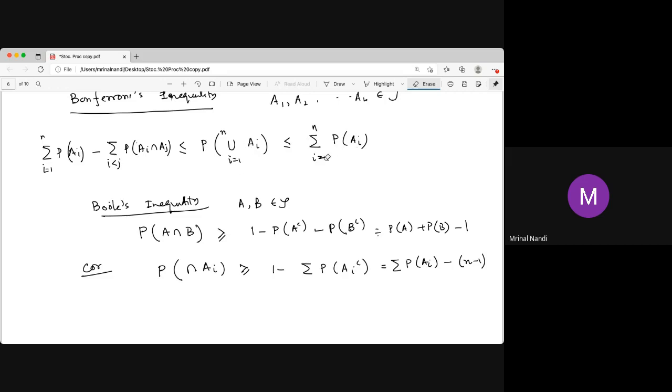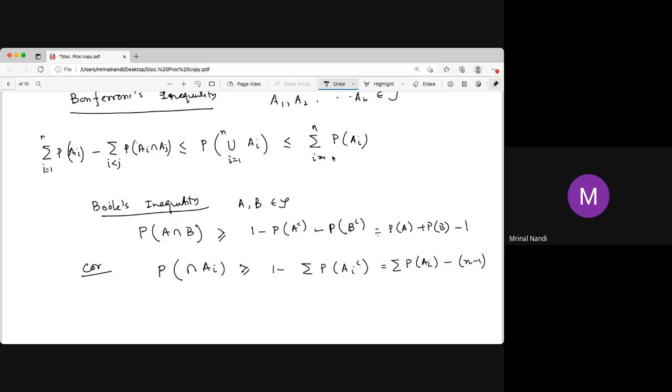If the probabilities of Ai are high and the summation is greater than 1, it is just trivial. If the sum over i equal to 1 to n of probability of Ai is, say, 5, then the inequality says the probability of the union is less than or equal to 5, which is trivial, since the probability is always less than or equal to 1.